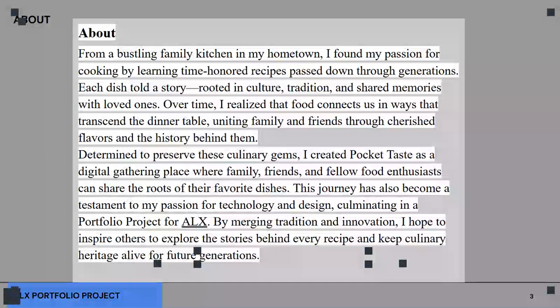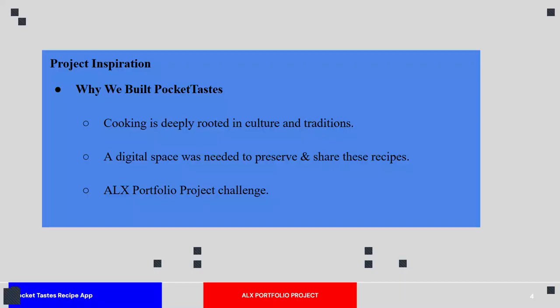So about this project, without wasting much time, as I said, this is a brainchild idea that popped into Mohammed's mind, the lead developer, about how we can have a place where we can share all these important dishes that we enjoy in our life.